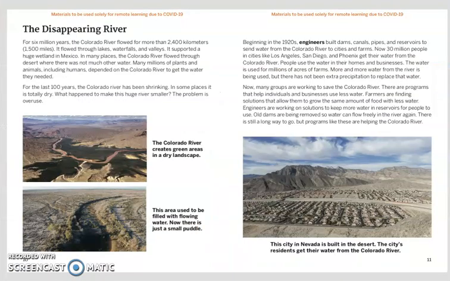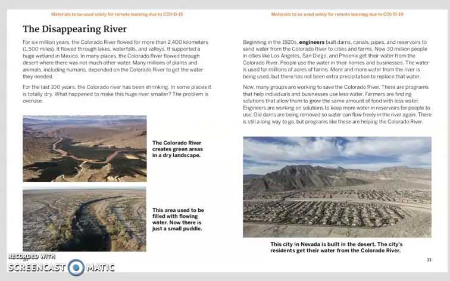The Disappearing River. For 6 million years, the Colorado River flowed for more than 2,400 kilometers, or 1,500 miles. It flowed through lakes, waterfalls, and valleys. It supported a huge wetland in Mexico. In many places, the Colorado River flowed through the desert where there was not much other water. Many millions of plants and animals, including humans, depended on the Colorado River to get the water they needed.